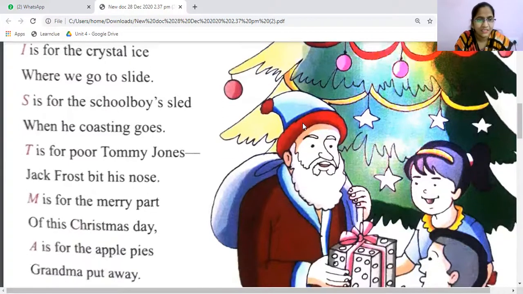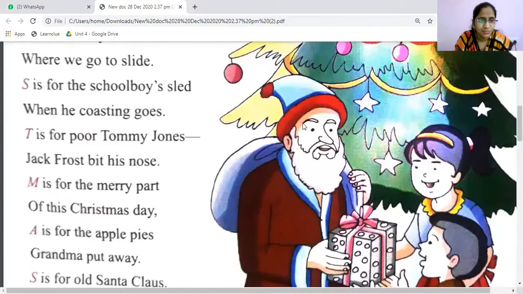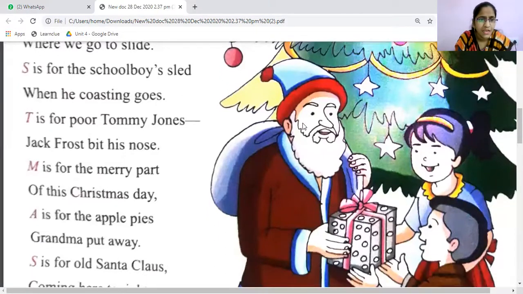So he is describing the other boy. Okay, M is for the merry part of this Christmas day. M is for nothing but a merry and happy time, the happy part of this Christmas day. Okay, A is for the apple pies grandma put away. So by using apples, they prepare a cake kind of thing, that is apple pie.